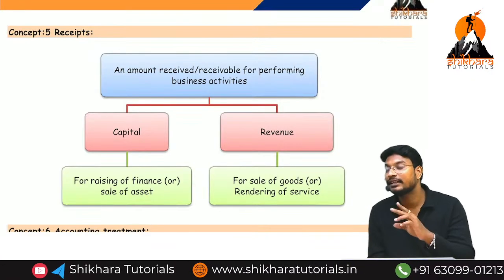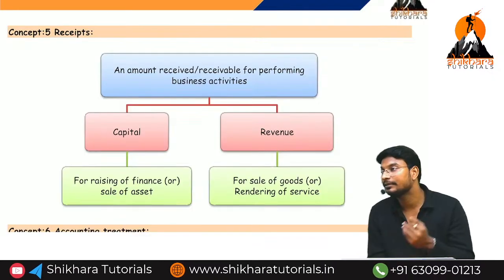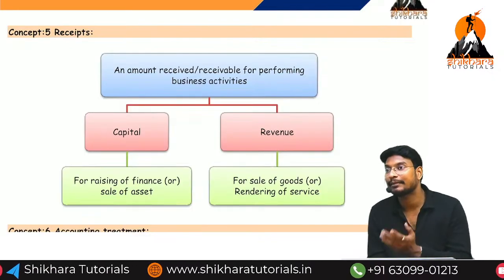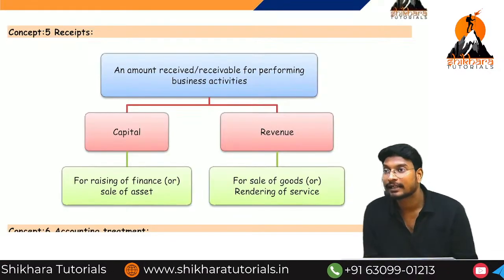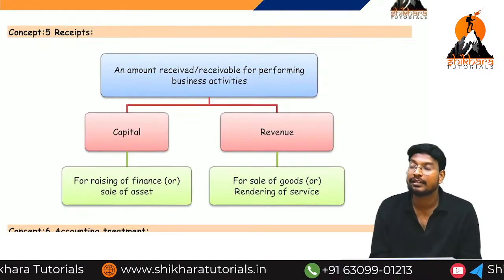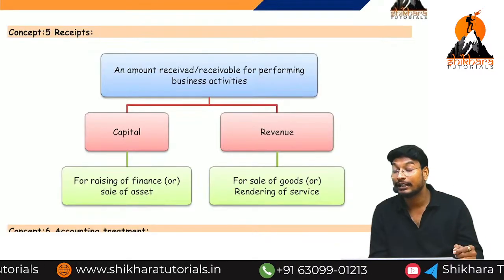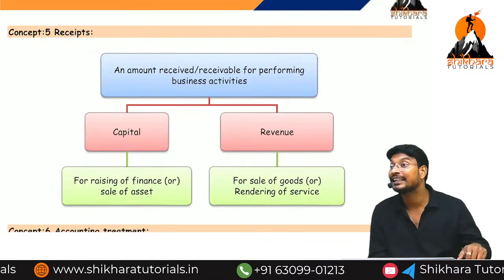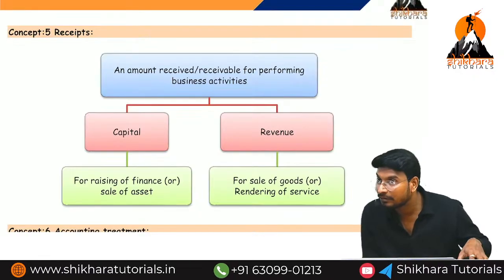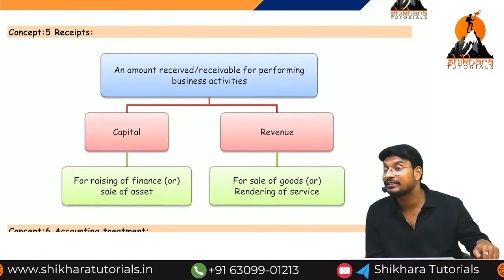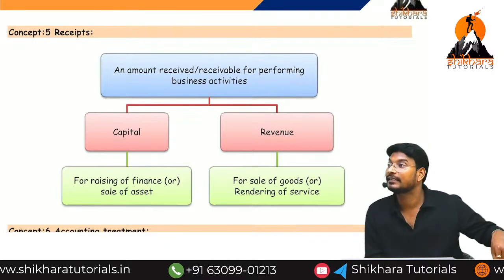How many types of incomes are there? Two types: capital income, revenue income. But we should not call it capital income and revenue income. We need to call it capital receipt and revenue receipt. What is the meaning of revenue receipt? Recurring nature. Whatever amount we record on the credit side of the P&L account is called revenue receipt.